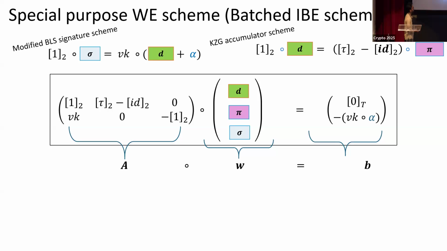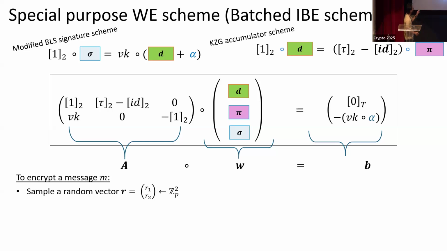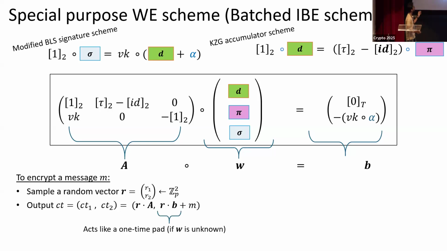Once you have this form, creating a witness encryption scheme out of it is very easy. To encrypt some message M, you sample a random vector R, and the ciphertext consists of two components, similar to ElGamal. So you have R times A, and then R times B plus the message M. This R times B basically acts like a one-time pad if your witness W is not known.